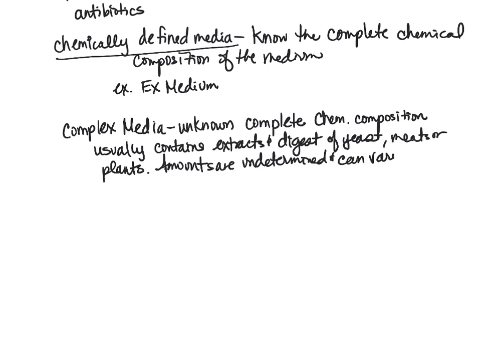You can purchase one container and it's kind of just a mixture. They happen to get some particular mixture of ground up meat that has more of one nutrient than another nutrient, and so maybe your organism grows better on that one than on the previous batch that you purchased. Typically, it's not so different between the batches that it causes some organisms to not grow or to not grow as well. Typically, they're pretty uniform, but they're unknown. We don't actually know the complete chemical composition and how much of each particular item is in there, again because it's just extracts or digests of yeasts or meats or plants.